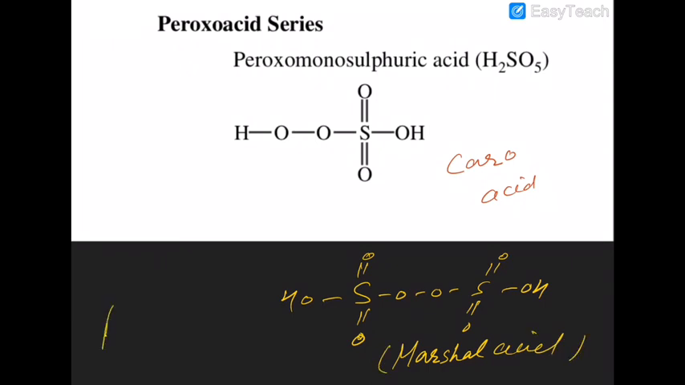That is peroxodisulfuric acid, and that is peroxosulfuric acid. So that's how the bond is. This bond is a peroxo bond. This bond is a peroxo bond.